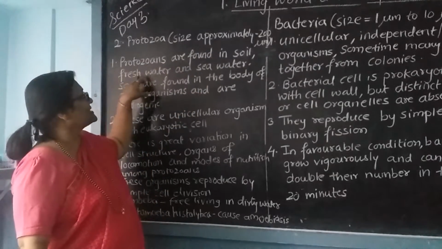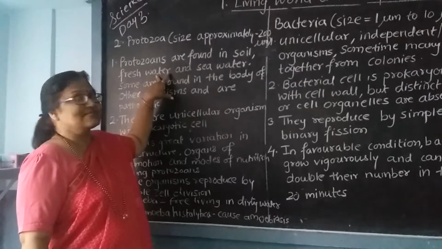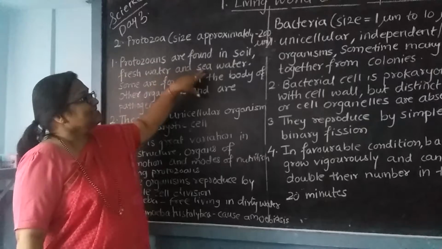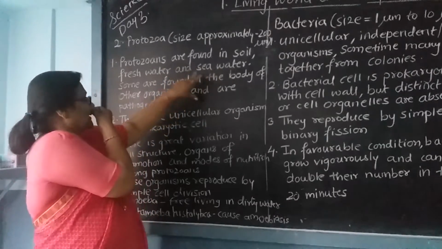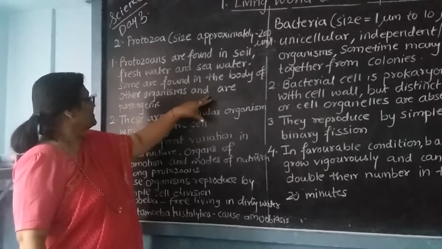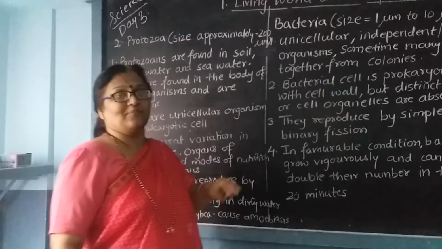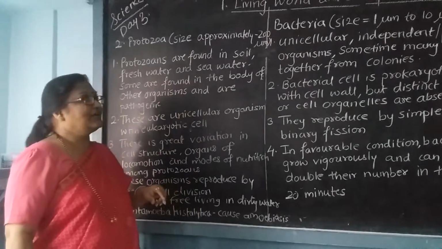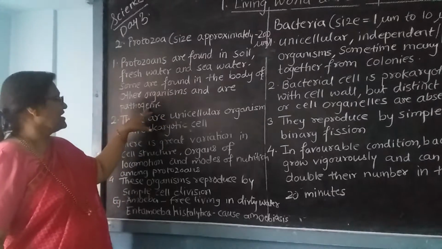They are also present in fresh water. Fresh water means rivers, ponds, lakes, and sea water means seas and oceans. Some are found in the body of other organisms. Whenever you see, some of them are found in the body of the other organism. Therefore, they are called pathogenic.